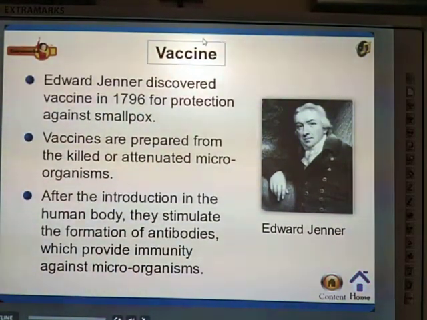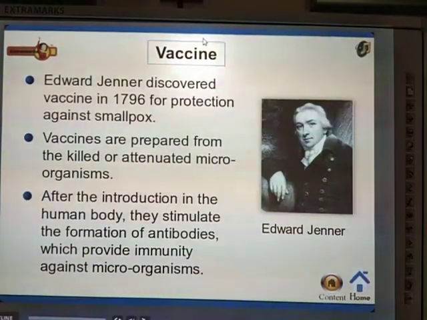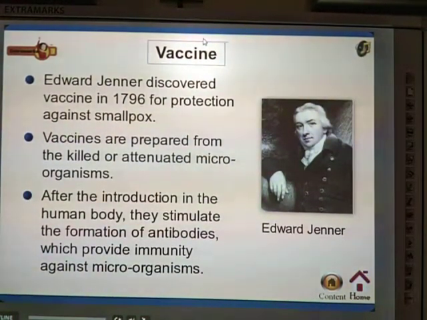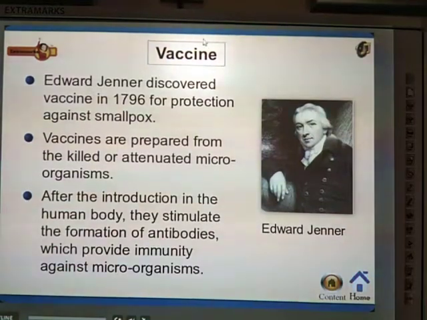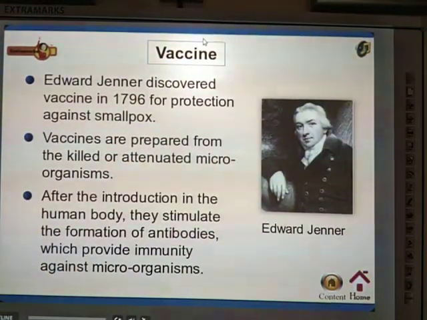Just like our body has its own capacity to kill bacteria and viruses, likewise when these vaccines are given to our body, we get the capacity to kill bacteria which affect us, like polio and others that we give in early childhood. Why? Because some bacteria may infect us in future life, so we give vaccines early in childhood to protect from that.